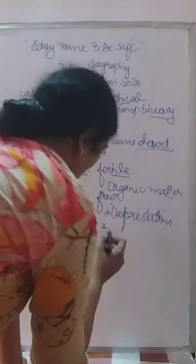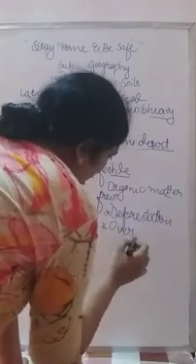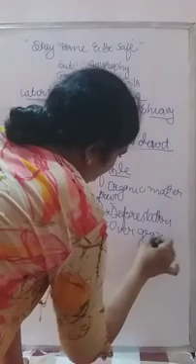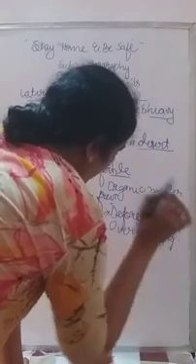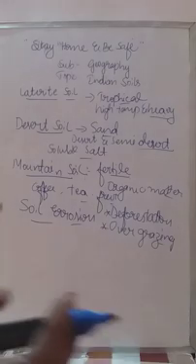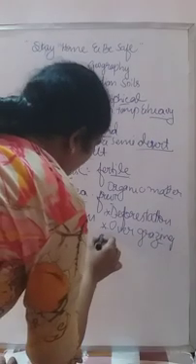Next, overgrazing, in the sense that cattle graze all the grass and everything completely. That is called overgrazing. Next is shifting cultivation.